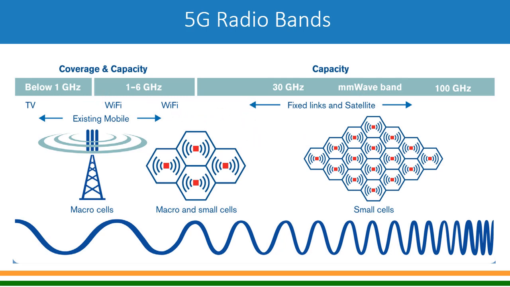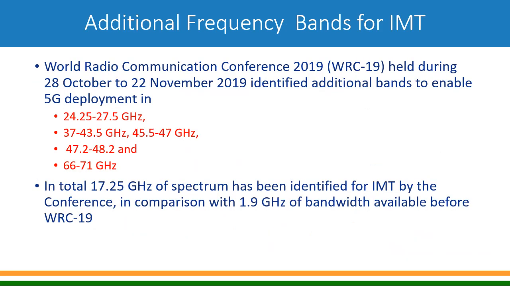So let's look at it in detail. From where will these frequencies come? Basically, if you follow ITU, in its ITU-R, particularly in their WRC, World Radio Communications, which happened last year, they allocated additional bands, particularly on the millimeter wave side, 24.25 to 27.5 gigahertz, 37 gigahertz to 43.5 gigahertz, and so on.